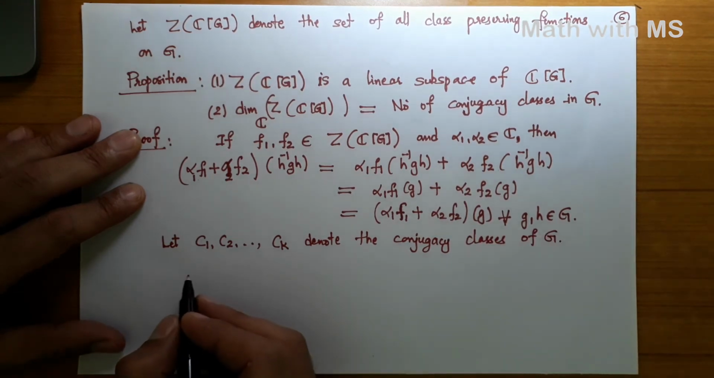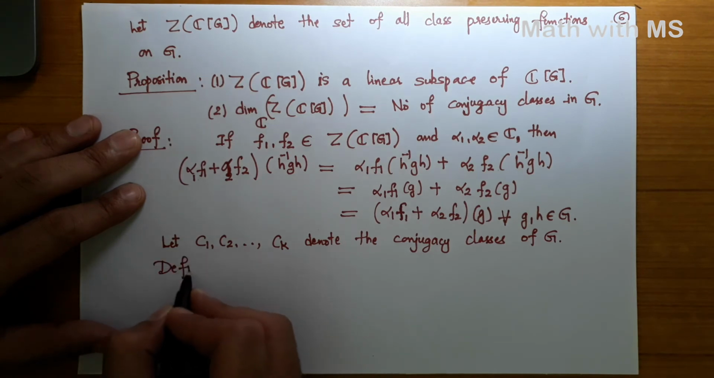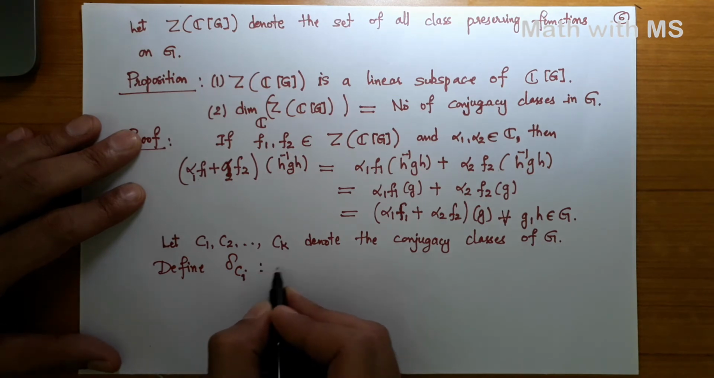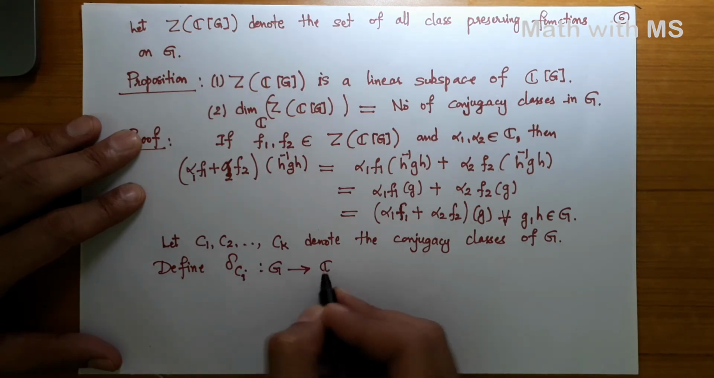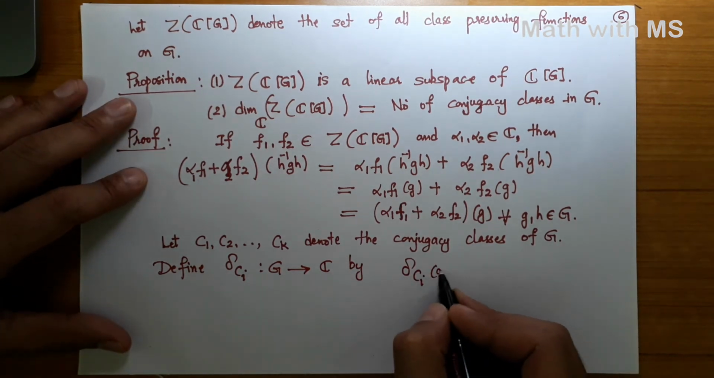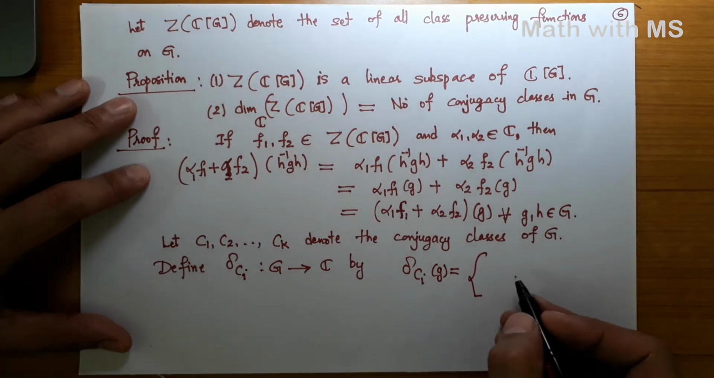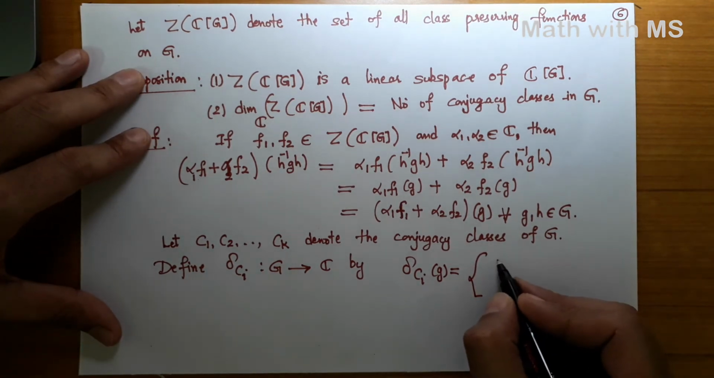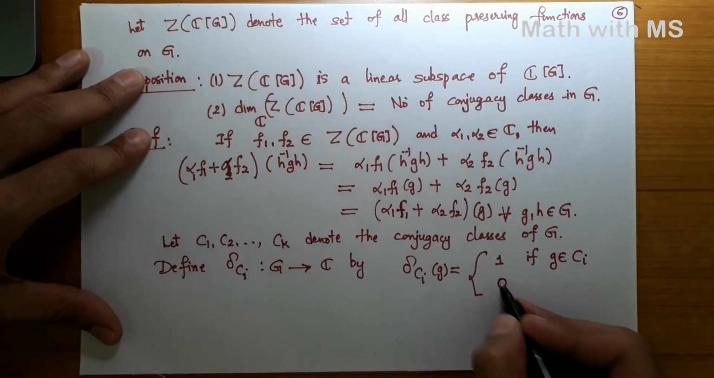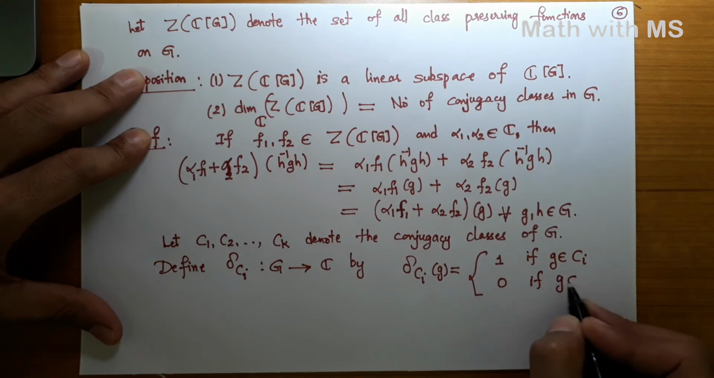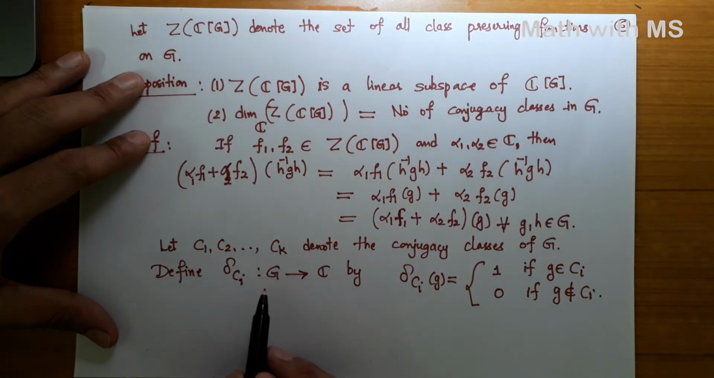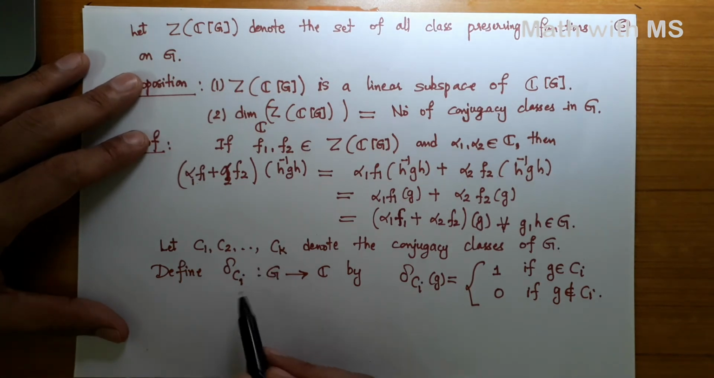Of the group G, and define this delta Ci from G to C by the following. So delta Ci will act on a group element G, and how does it act? It is an indicator function of the set Ci. So set it as 1 if the element G falls in this conjugacy class Ci, and 0 if G does not belong to Ci. Okay, so these are precisely k functions.